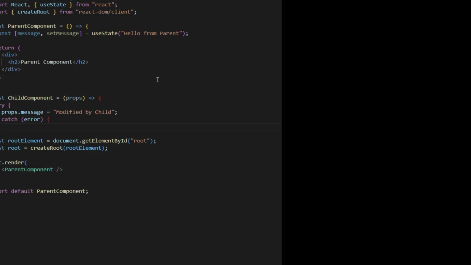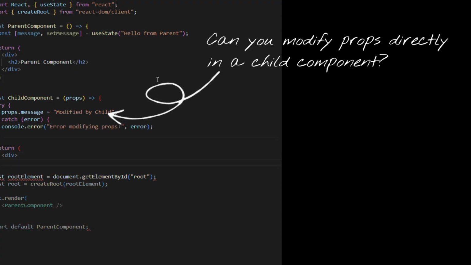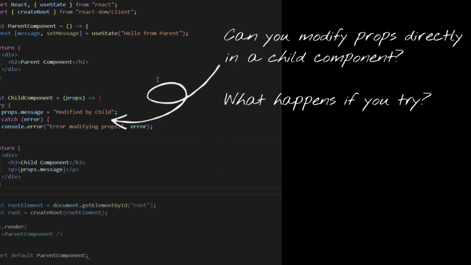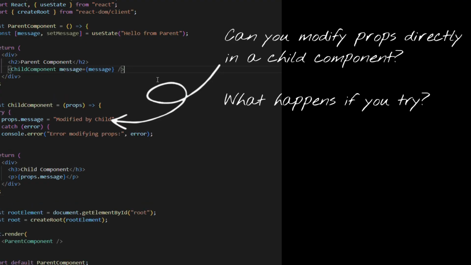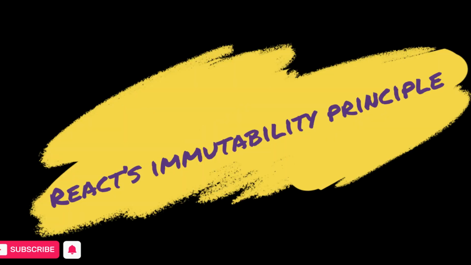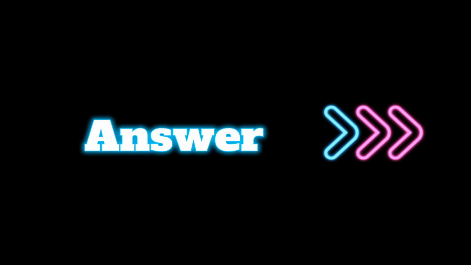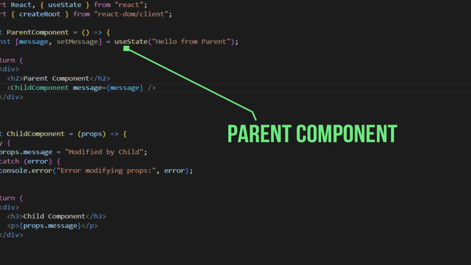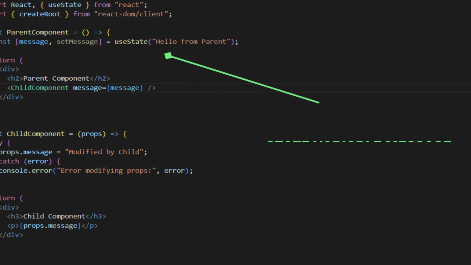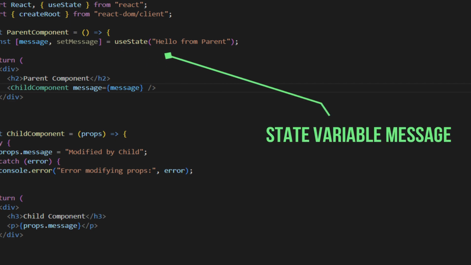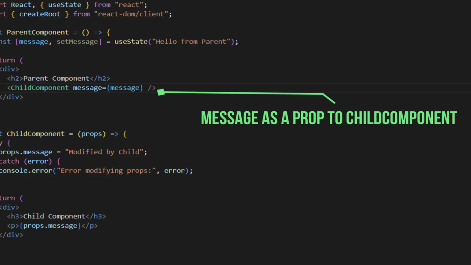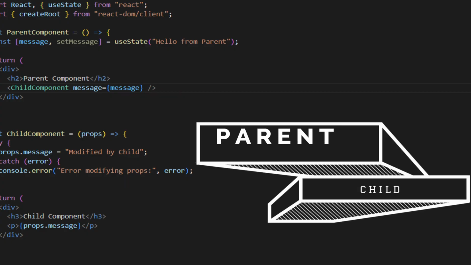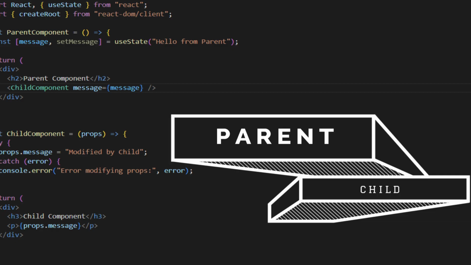Can you modify props directly in a child component? What happens if you try? This checks your knowledge of React's immutability principle and why props are read-only. Answer: understanding props flow. In our parent component, we define a state variable message using useState, "Hello from parent." We then pass this message as a prop to the child component. This follows React's one-way data flow, parent to child.